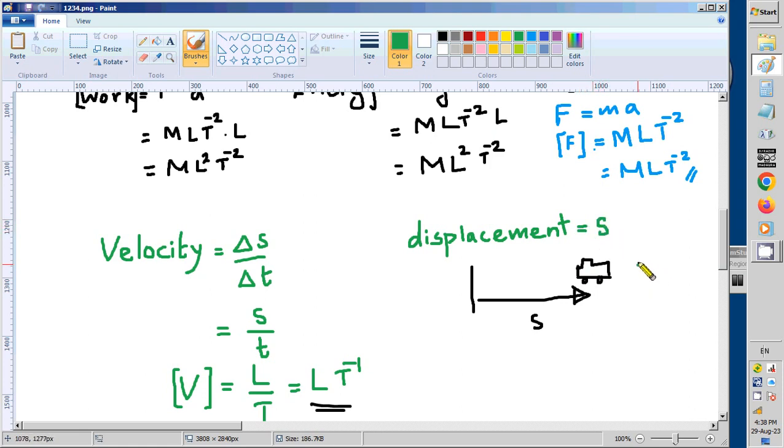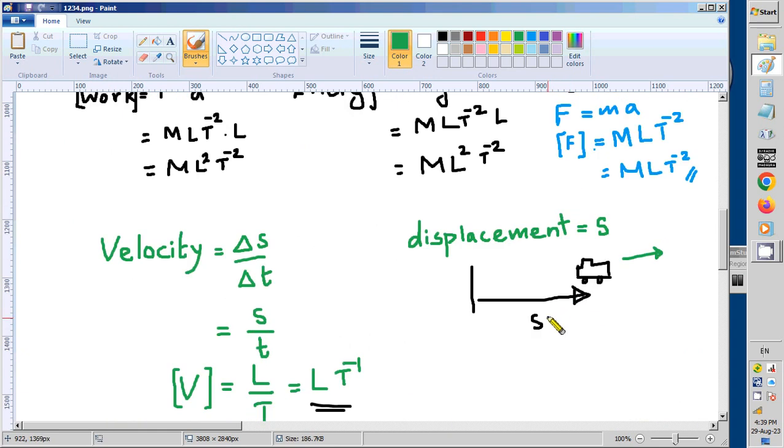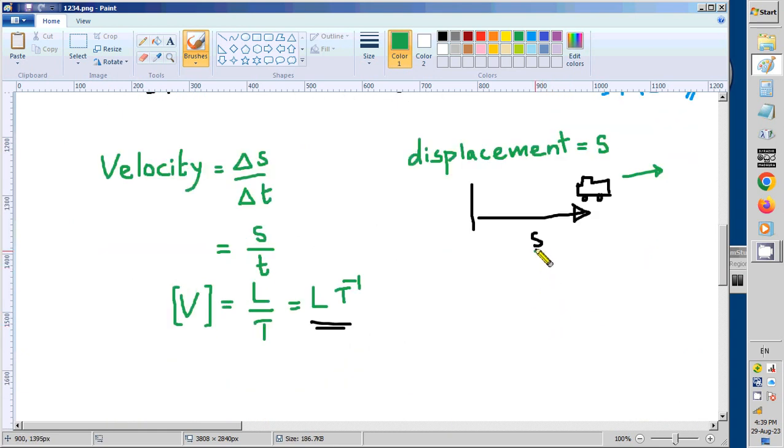But we have to get the direction. Directions have no role to play with dimensions, so we don't have to consider the direction, even though it has one. We just have to decide whether the measurement is a length, a mass or a time. That is what we have to do.